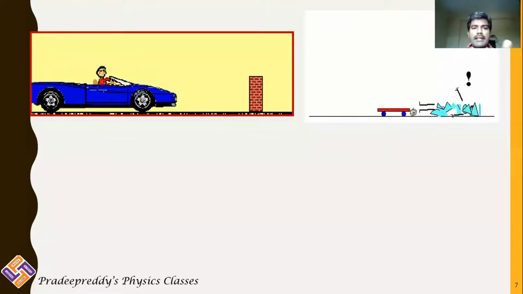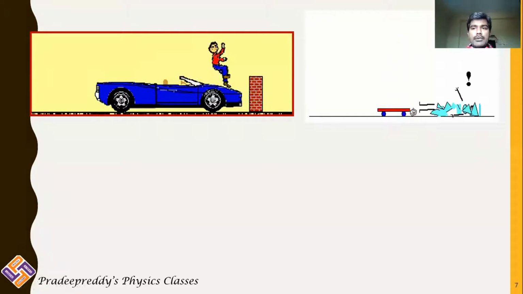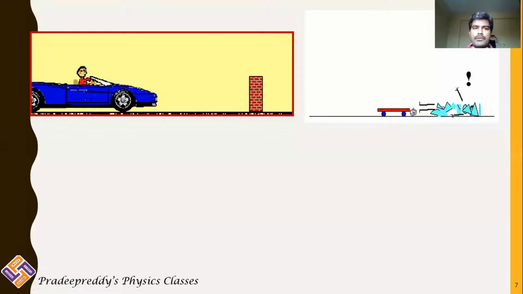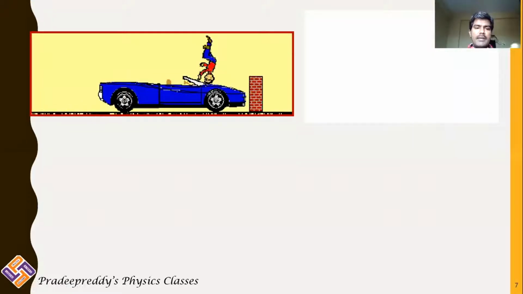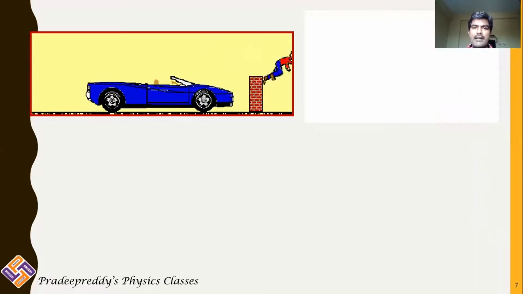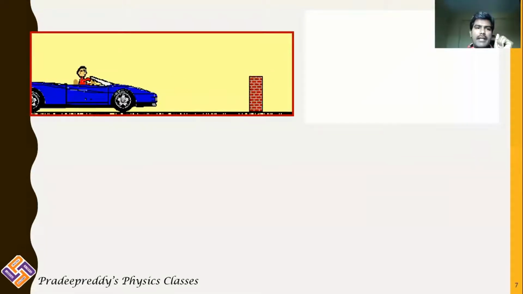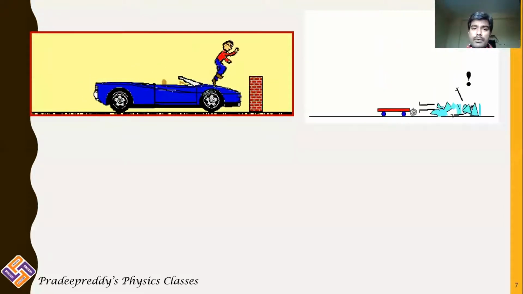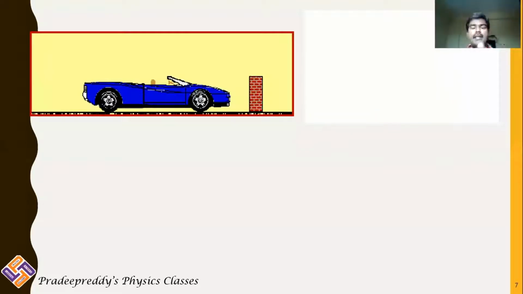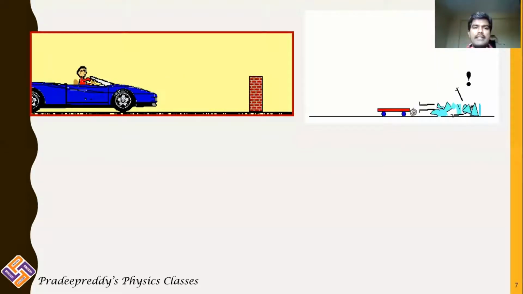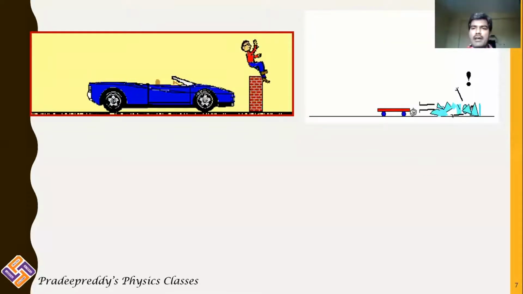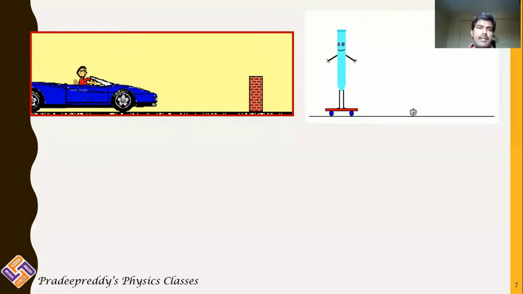But when the car hits the wall, the car comes to rest. A sudden change in the inertia is brought. So the blue car directly goes from inertia of motion to inertia of rest. But the person, as he does not have a seat belt, what happened there? The person's inertia of motion continued. As a result, he continued to roll out of the car and falls away. That is what actually happens when a car meets with an accident.